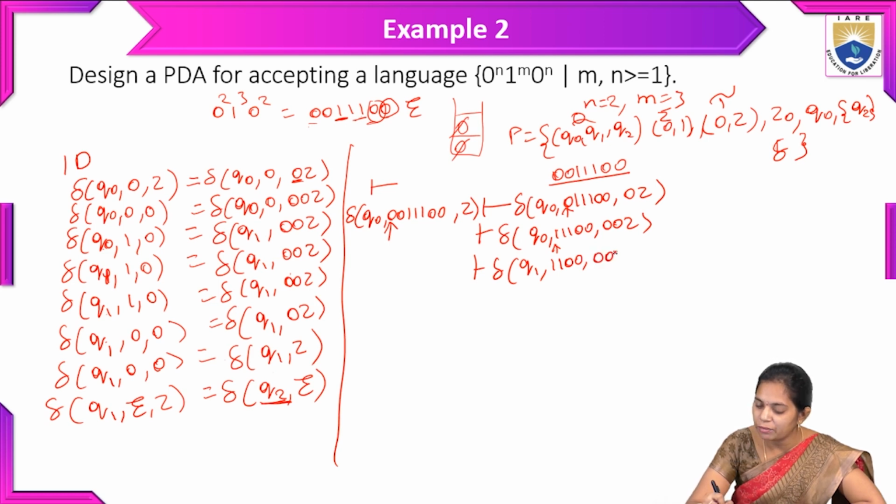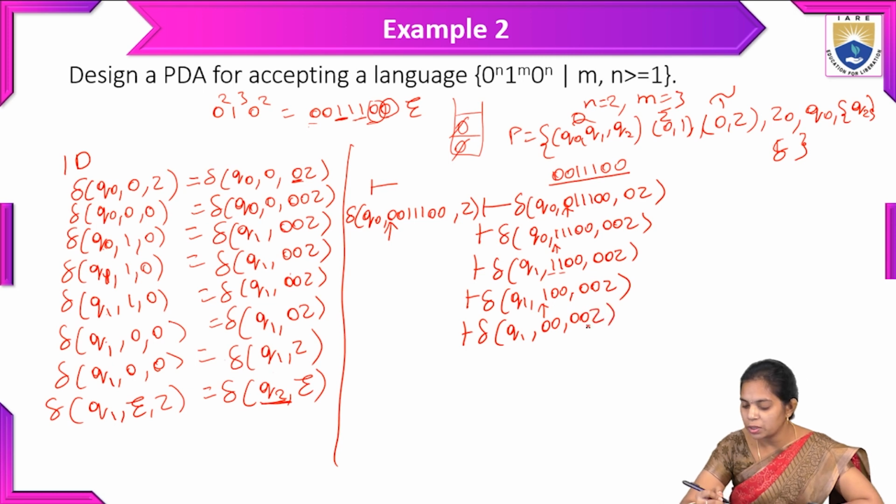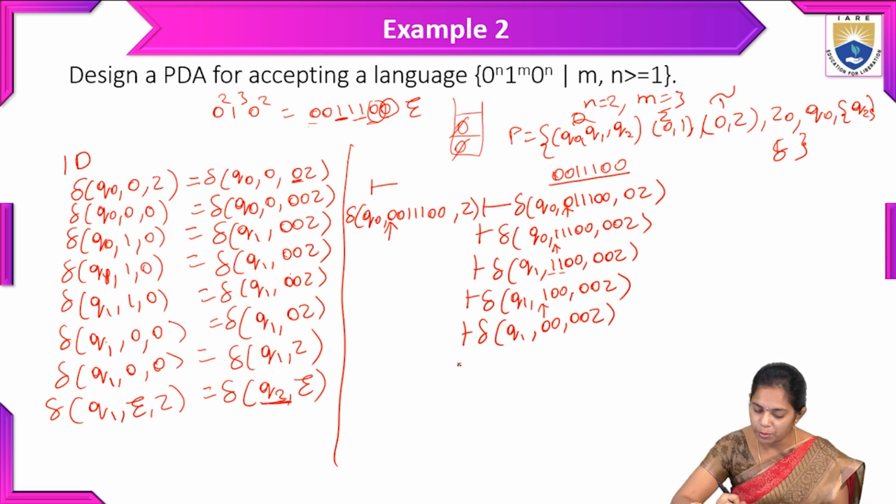So whatever is left in the stack symbols we have to write. Transition of, however many ones are there, we have to skip all the operations. So Q1 comma 1 0 0, and we are writing the remaining stack symbols. So transition of Q1 comma 1, we are reading this one, so we will get only 00, skipping the operation, so no need to insert or pop.